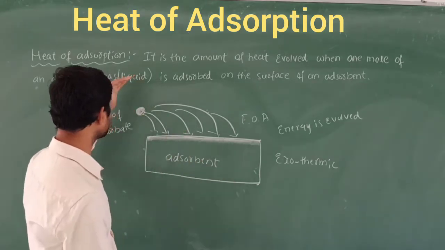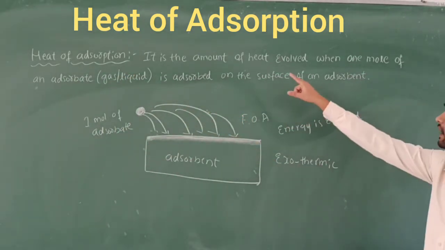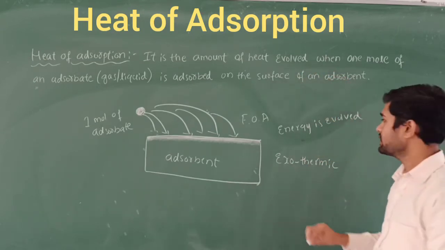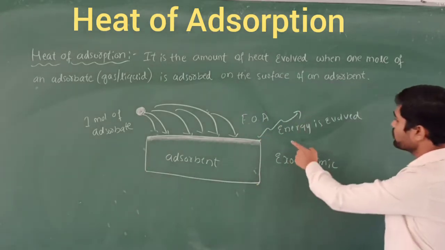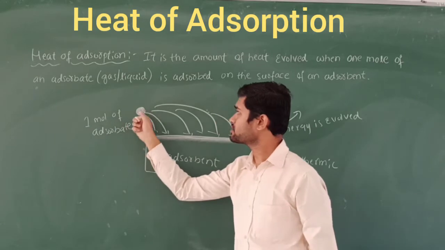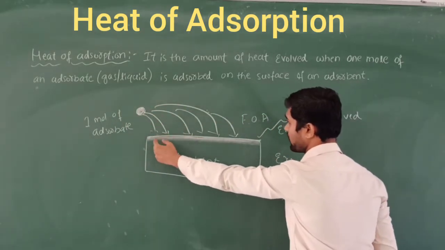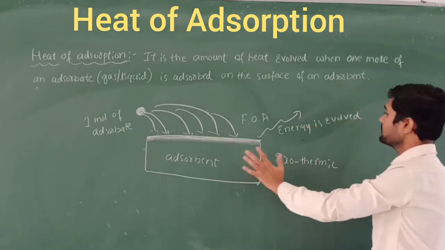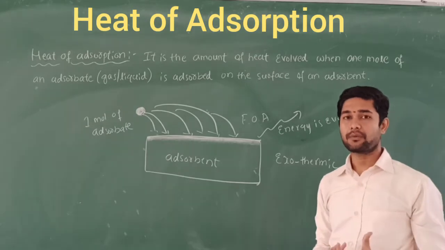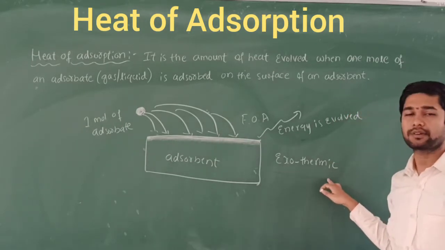According to the definition, what do you mean by the heat of adsorption? It is the amount of heat, in the form of energy, that is going to be released when 1 mole of an adsorbate, gas or liquid particles, sticks or gets adsorbed on the surface of the adsorbent. This energy is called heat of adsorption, and this is what we call exothermic.